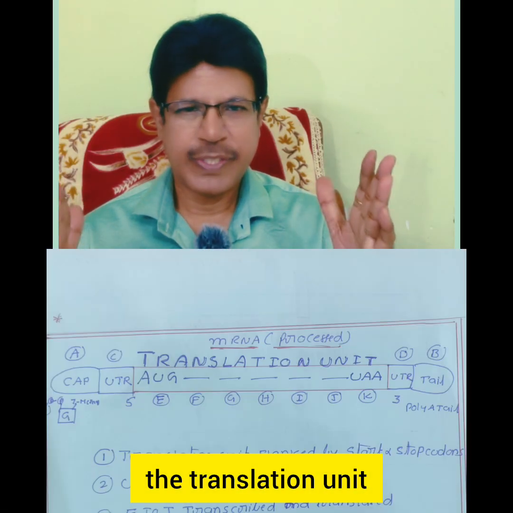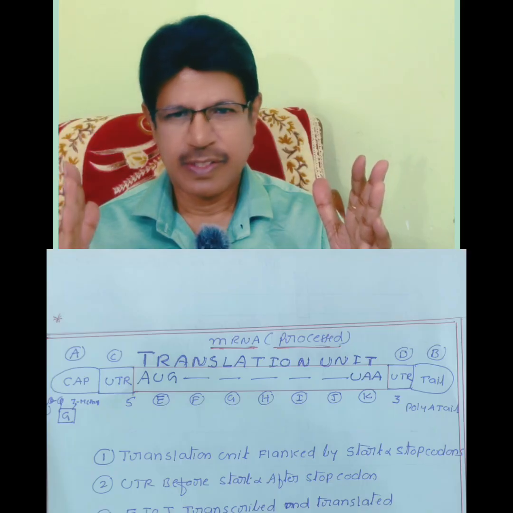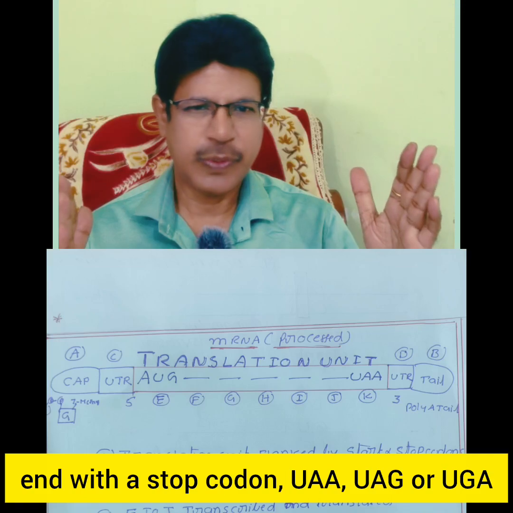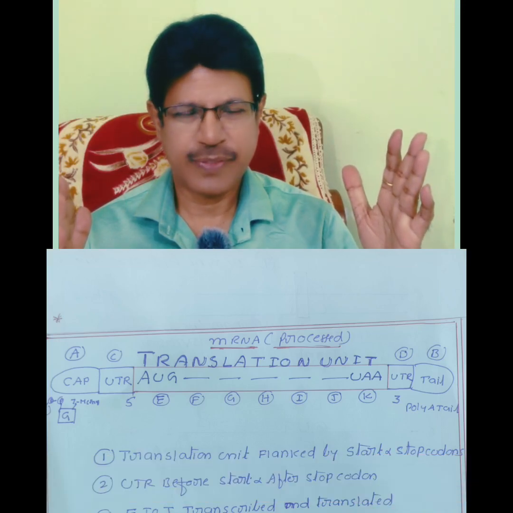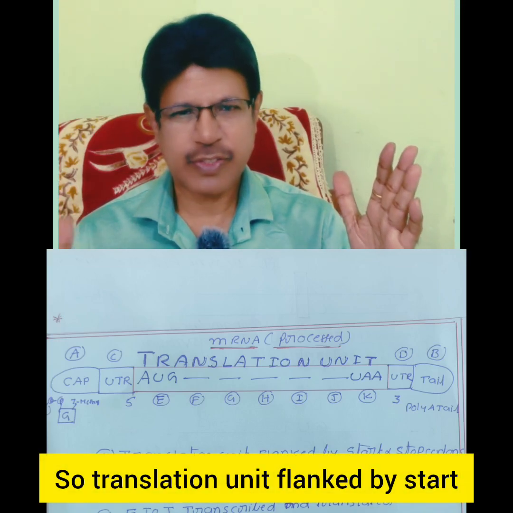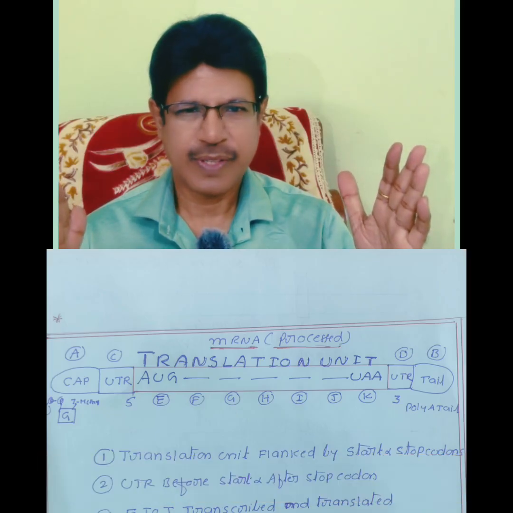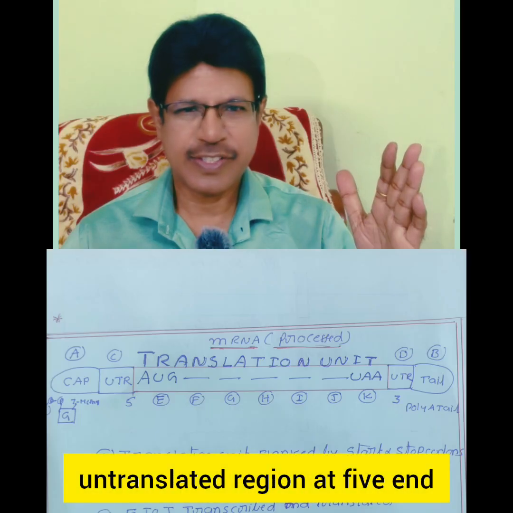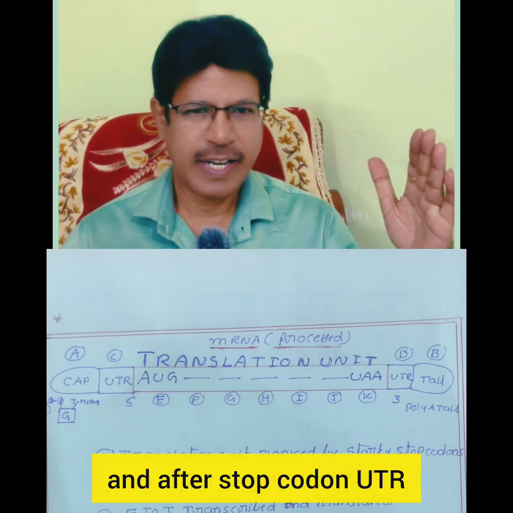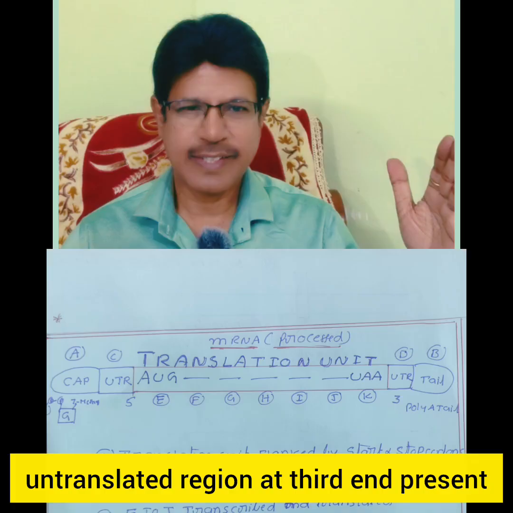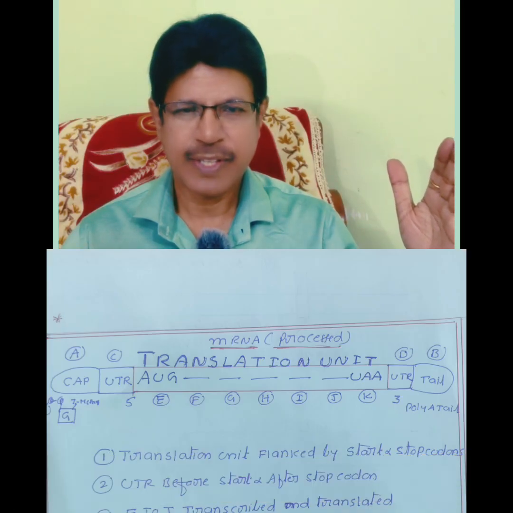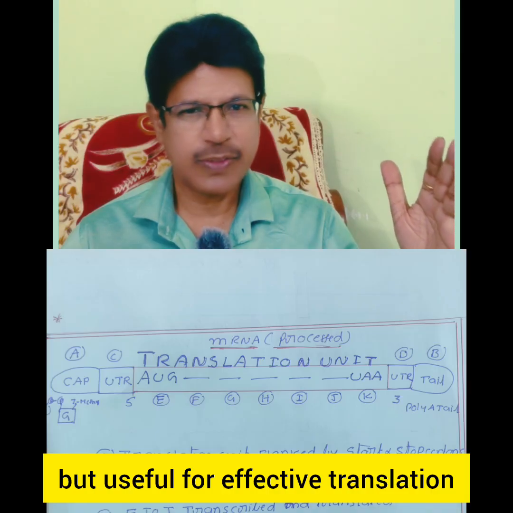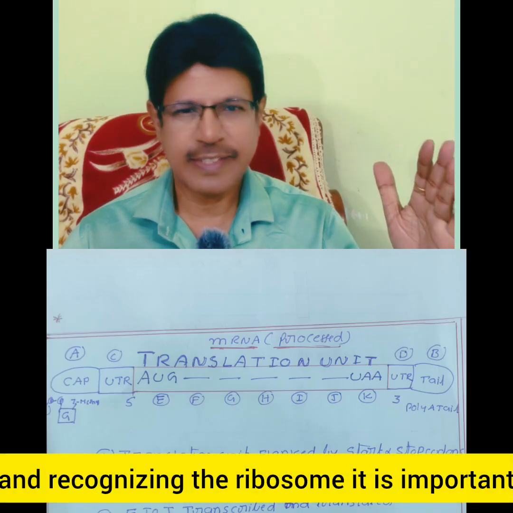Next, the translation unit starts with the AUG start codon and ends with the stop codon UAA, UAG or UGA. So the translation unit is flanked by the start and stop codons. Before the start codon, there is a UTR, untranslated region, at the 5' end, and after the stop codon, a UTR at the 3' end, which is not translated but is useful for effective translation and recognition by the ribosome.